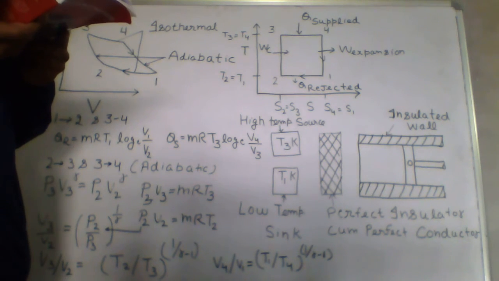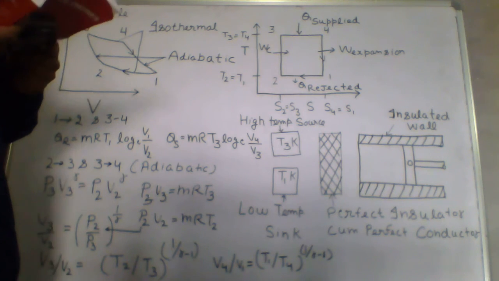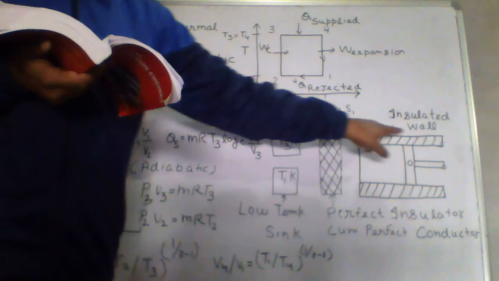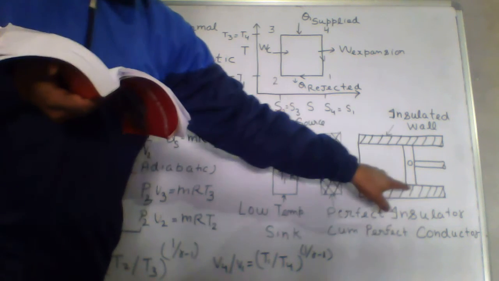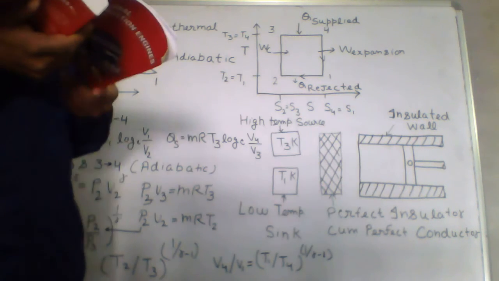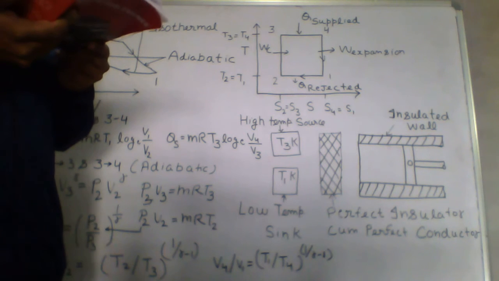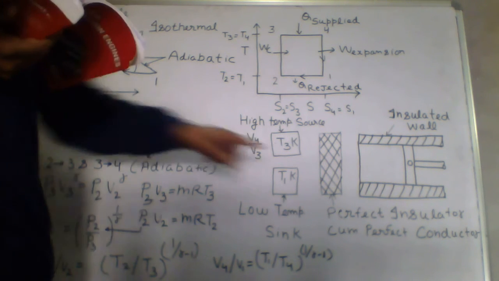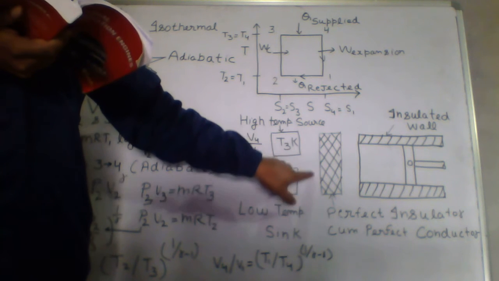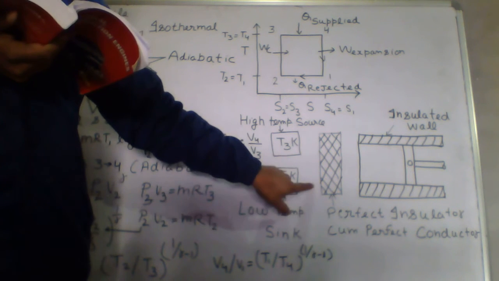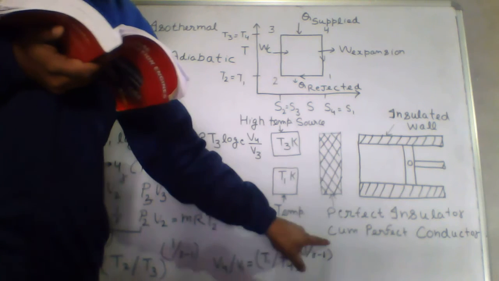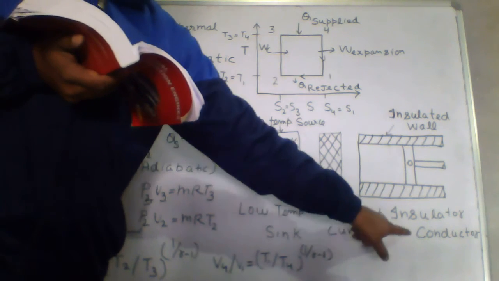The walls of the cylinder are assumed to be perfect insulators. So this wall is perfectly insulated. This wall and this wall are perfectly insulated. As well as you can see here, this third wall, which acts as a cylinder head, is either a perfect insulator or a perfect conductor.